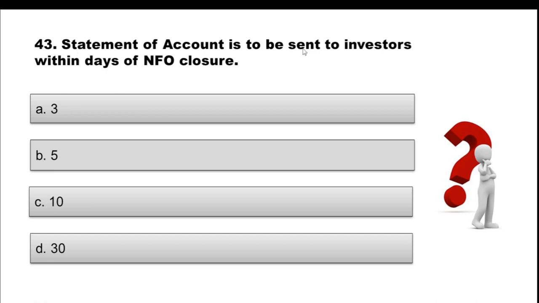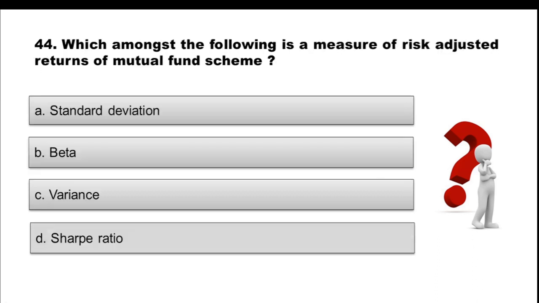Question 43. Statement of account is to be sent to investors within dash days of NFO closure. You have to say how many days after the NFO is closed the statement of account is sent to the investor. Option A, 3. Option B, 5 days. Option C, 10 days. Option D, 30 days. Choose the correct option. And the correct option is 5 days. So the statement of account needs to be sent to the investor within 5 days of the NFO closure. NFO is new fund offer.